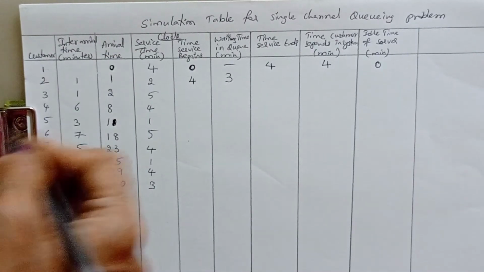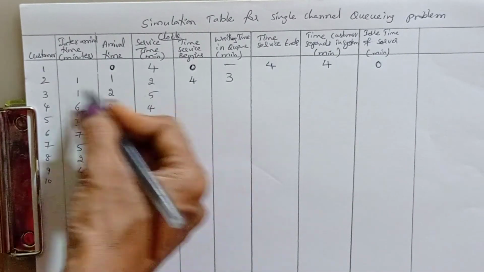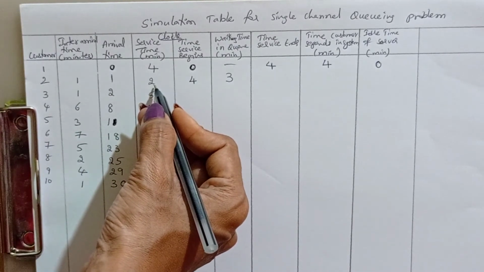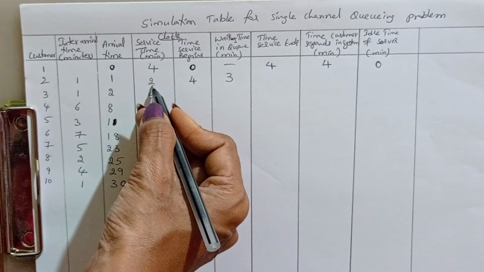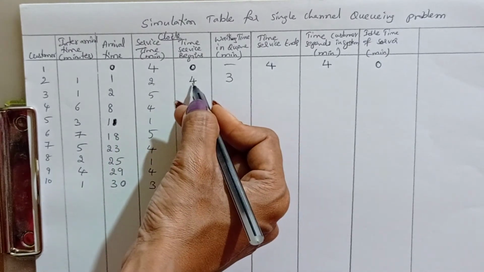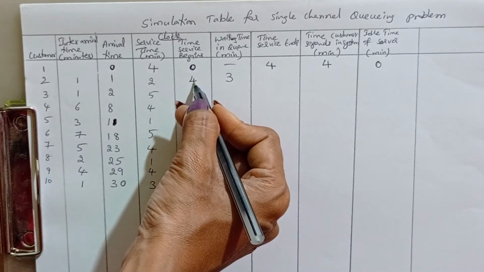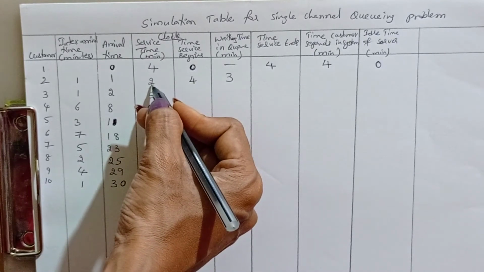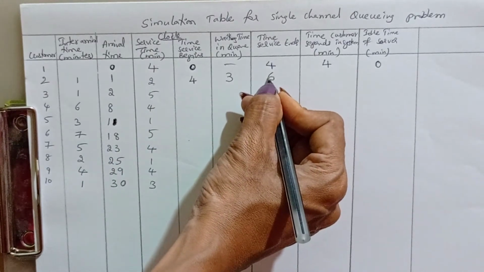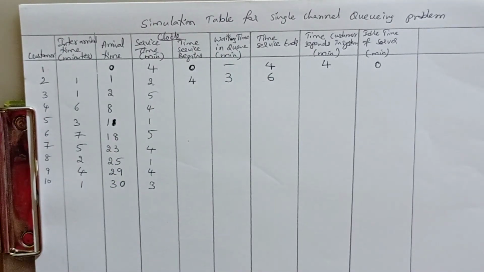Okay, now how much time does the second customer need for service? 2 minutes. Actually he needs 2 minutes of service from the system, but he is waiting 3 minutes in a queue and starts at clock time 4 and completes 2 minutes later. 4 plus 2, 6 minutes he is completing the service.